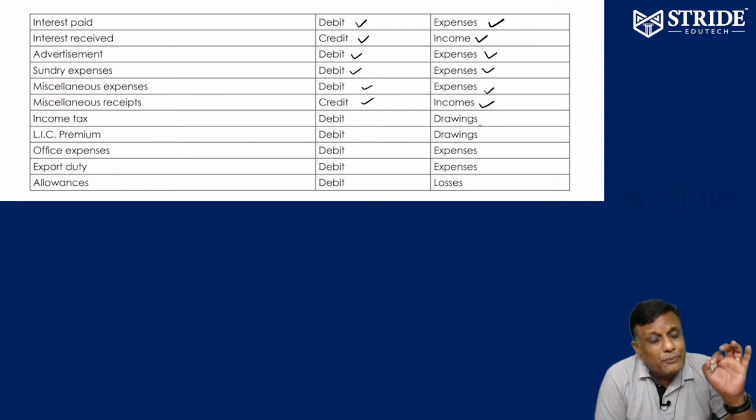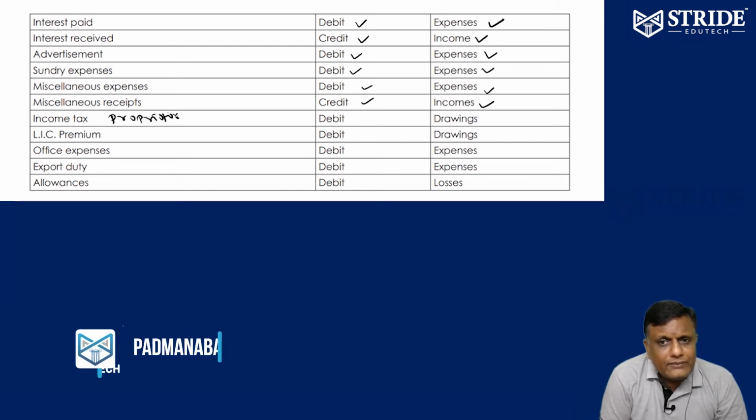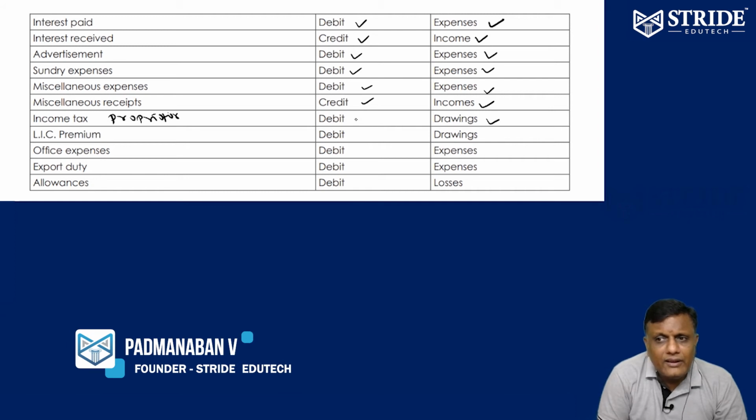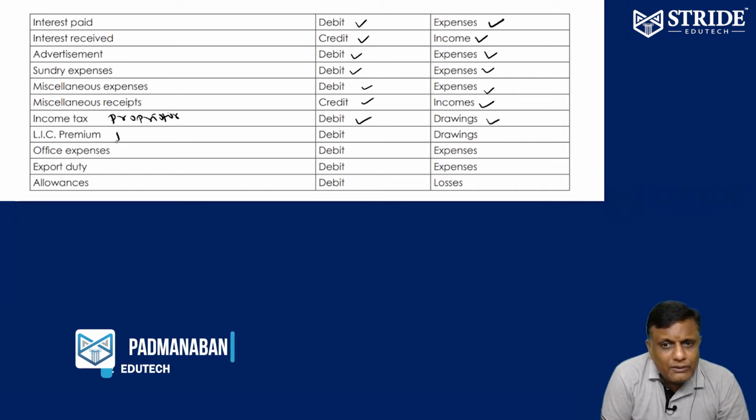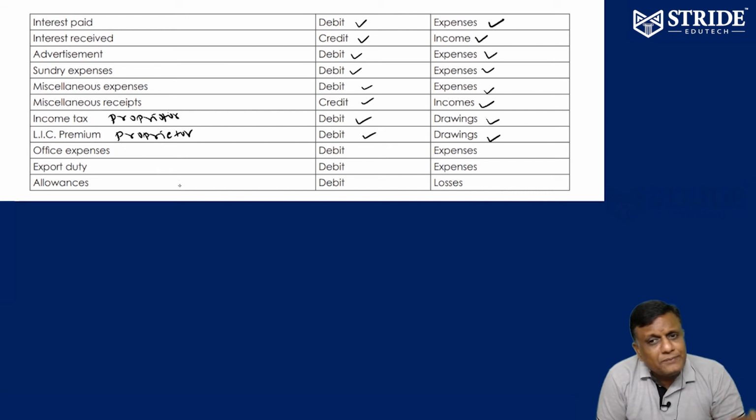Income tax of the proprietor. Therefore drawings, debit balance. LIC premium of the proprietor. Therefore drawings, debit balance. Any expenses of the proprietor of the business are always called drawings. Whatever be the nature of expense, either income tax paid for the proprietor, LIC premium paid for the proprietor, or any school fees of the daughter of the proprietor paid from the business, they are all called drawings only.